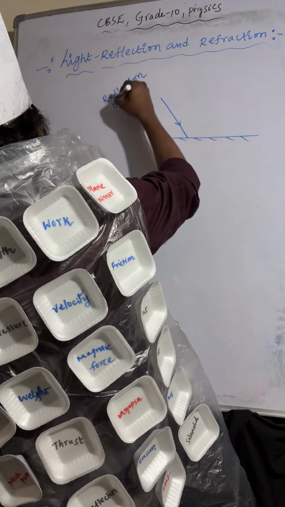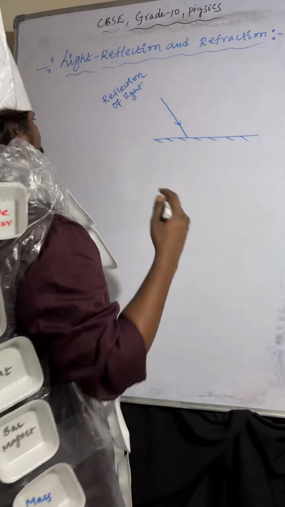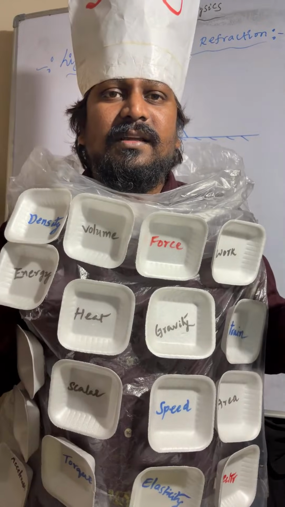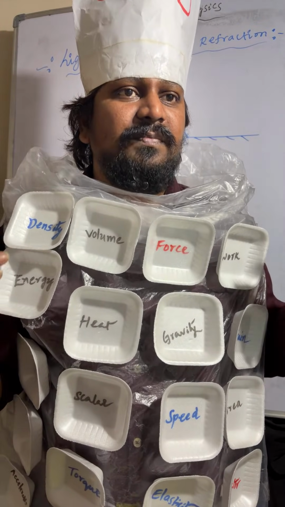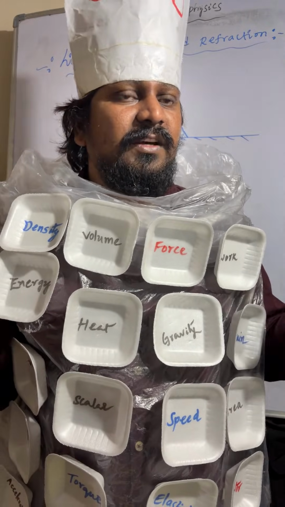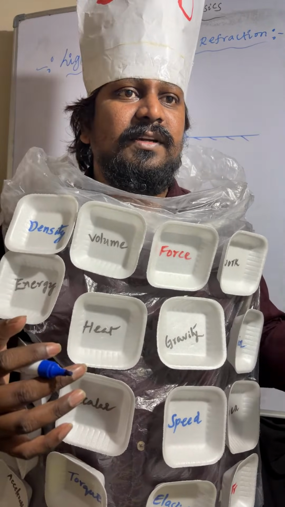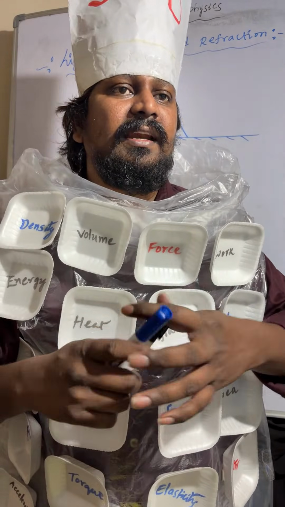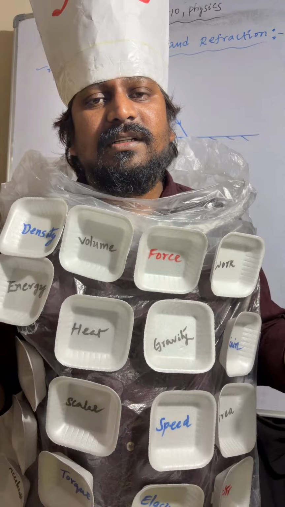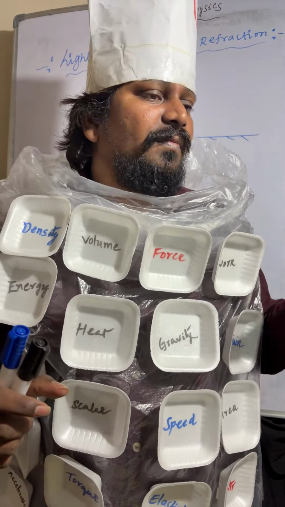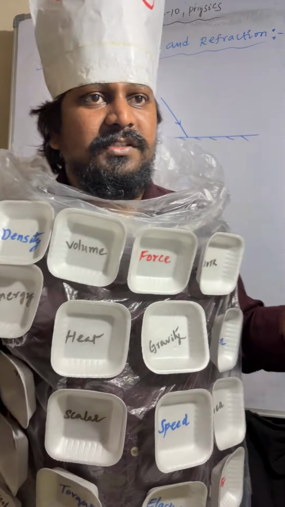The bouncing back of the light from the reflecting surface is called reflection of light. So light will reflect back when it is incident on the surface. The phenomenon of bouncing back of the light from the reflecting surface is called reflection of light.